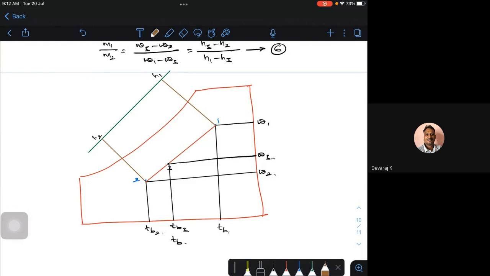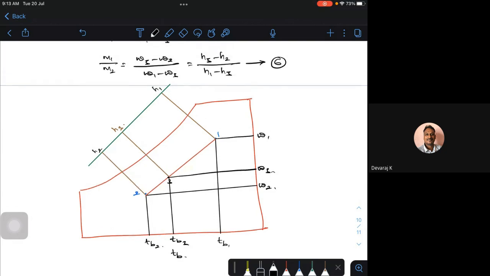I can get it from the enthalpy scale of the chart like this. This is my H3. Now look at the beauty of this actually. What is the mass flow rate ratio m1 by m2? m1 by m2 is equal to omega 3 minus omega 2 divided by omega 1 minus omega 3.